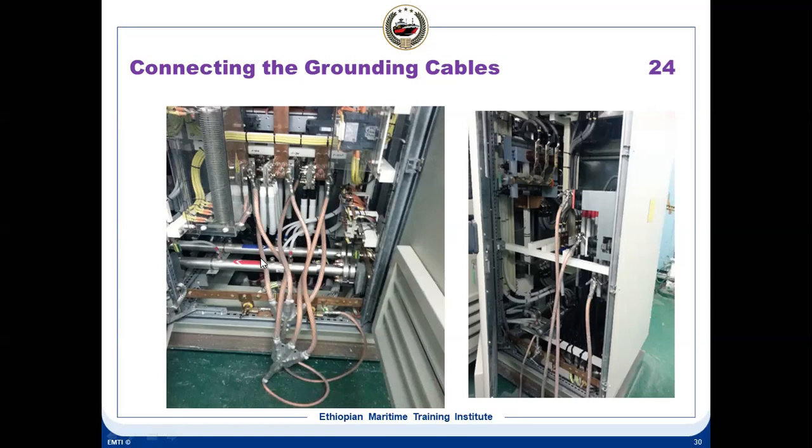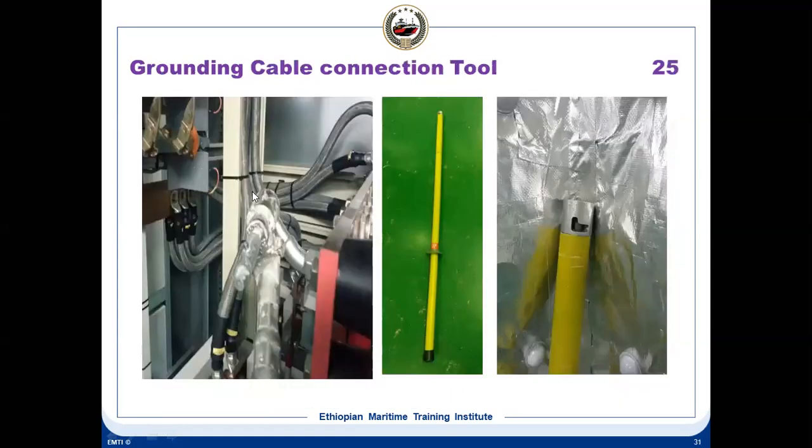Now, how do you connect? The question is, suppose this is live, how do you connect this cable here? Because you cannot touch here, this is live. It means it is switched off, but you have a residual voltage here. Then how do you connect the cable here? For connecting this cable, you have a special tool. You don't have to touch this cable; with the tool you hook it and connect it here. I will show you this.